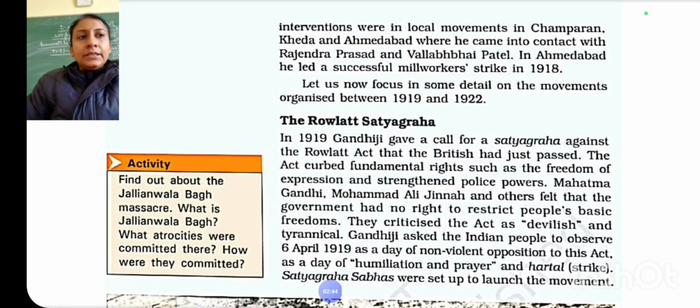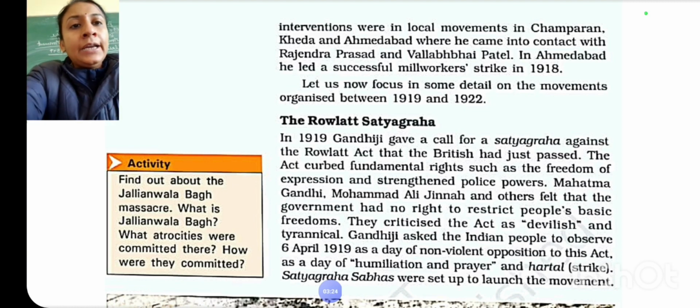Then in the year 1917, he supported the peasants in Kheda of Gujarat. And why the peasants of Gujarat? Because they were suffering from crop failure. Clear? He organized them and urged them to revolt against the British tax. He urged the people not to pay the tax till it was remitted. Then comes the year 1918. In 1918, he went to Ahmedabad, and there he also organized a Satyagraha movement amongst the cotton mill workers.